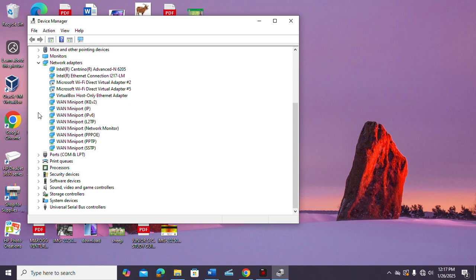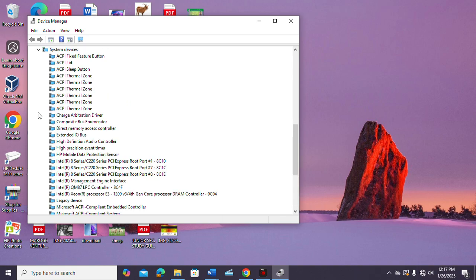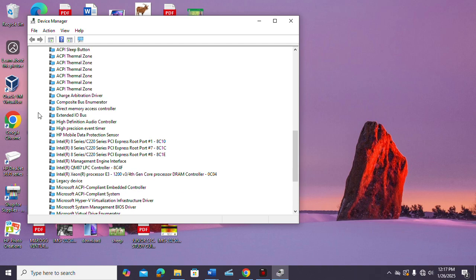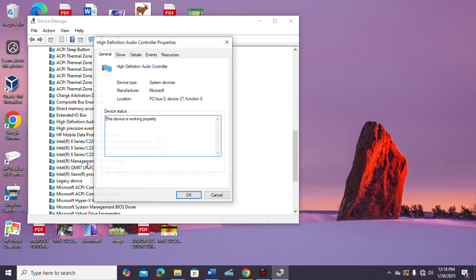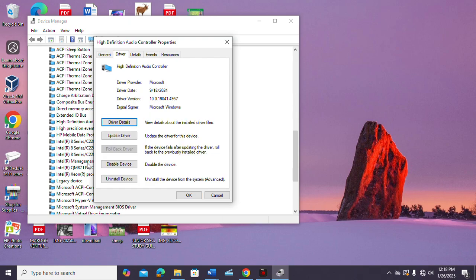You can come to System Devices here, just drop down and look for anything relating to sound. We have High Definition Audio Controller. On some PCs you will see Intel Smart Sound Technology. Those are the two major drivers we used to have here. Here I have High Definition Audio Controller. Right click on it, then go to update. Or you might want to go back if there was an update. Just come to Properties, Driver, then this Roll Back option will be visible. Then you can click to go back.